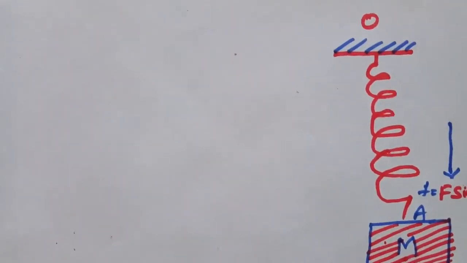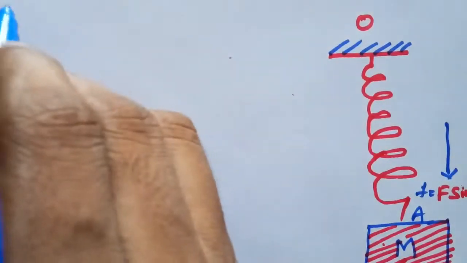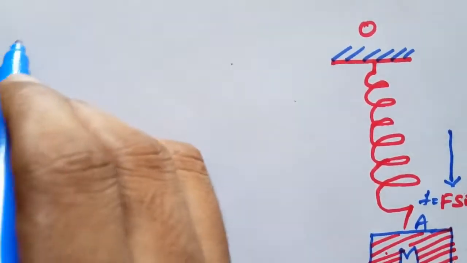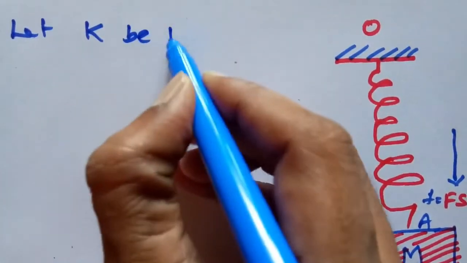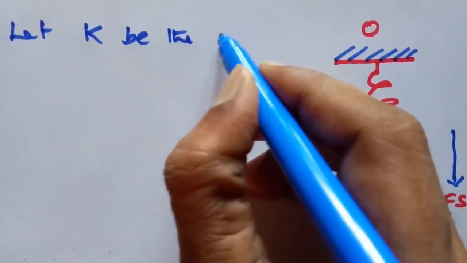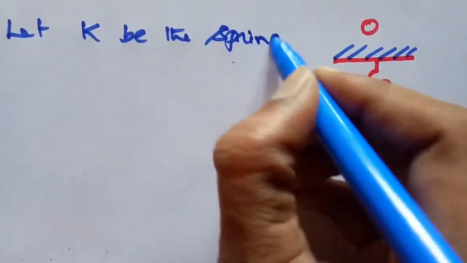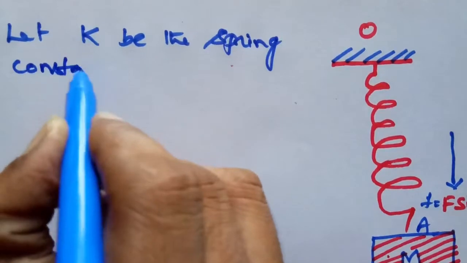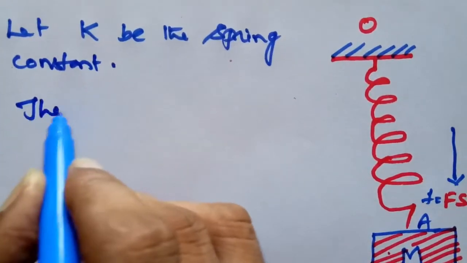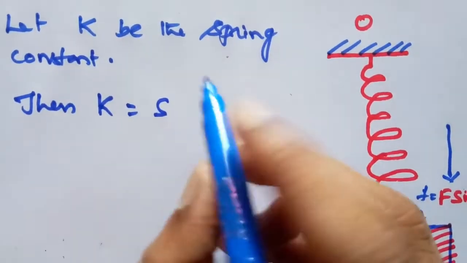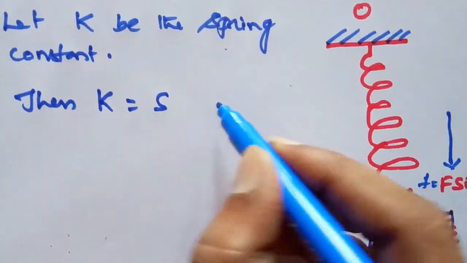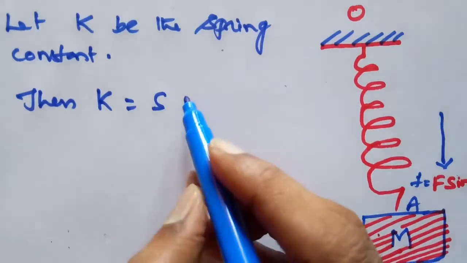Also given that S is the stiffness of the spring. Let K be the spring constant. Then K is equal to S, given in the problem.